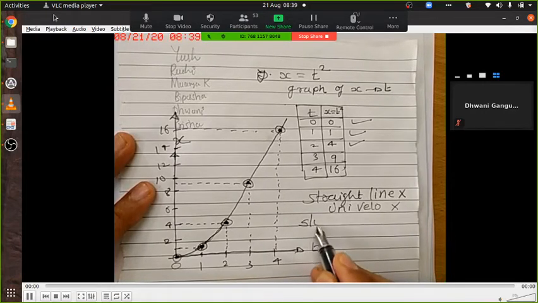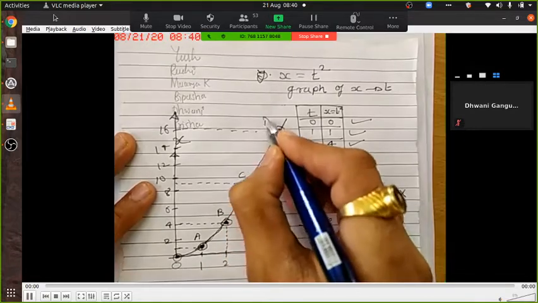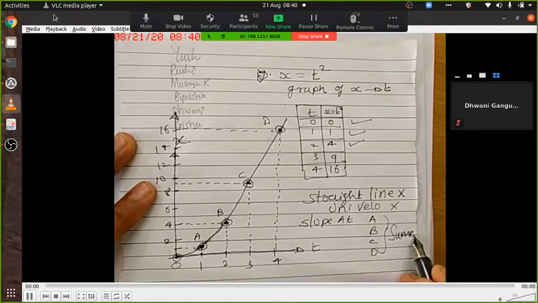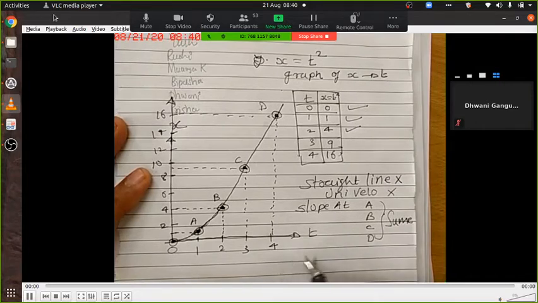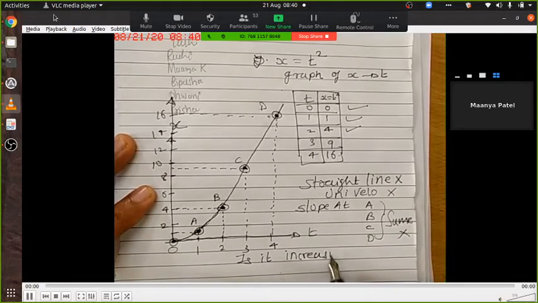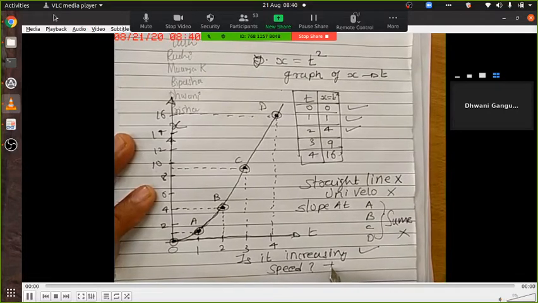Slope at, let's say, A, B, C and D. Is it same? No, it is not same. Is it increasing? Yes, sir. So what about speed? Speed also is increasing.